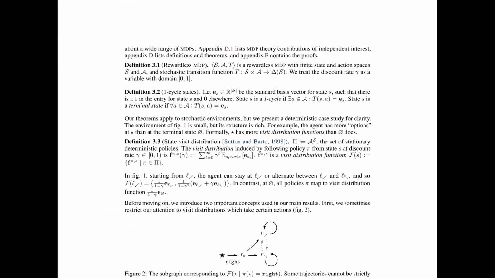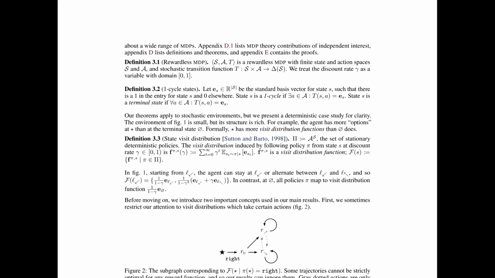We have a finite action space and a stochastic transition function that takes in S and A and gives us a distribution over S. So S is the state and A is the action, and the action takes place in state S, and then we get the new state. Then we have the discount rate gamma, a variable with domain zero to one. I don't understand what discount rate is.